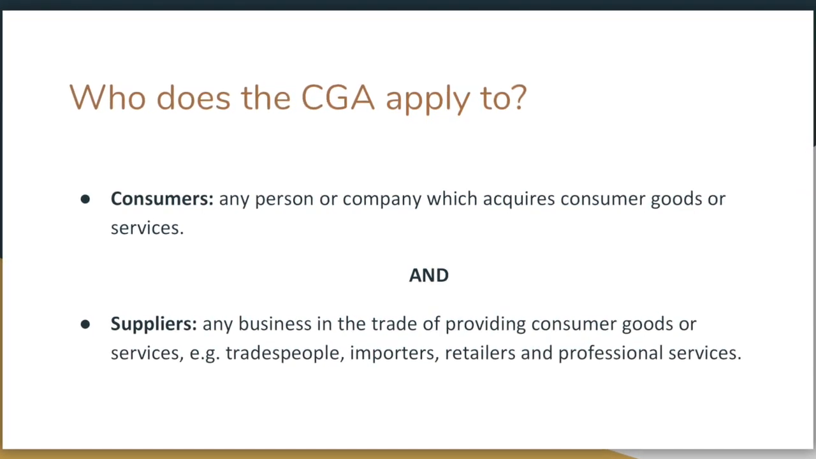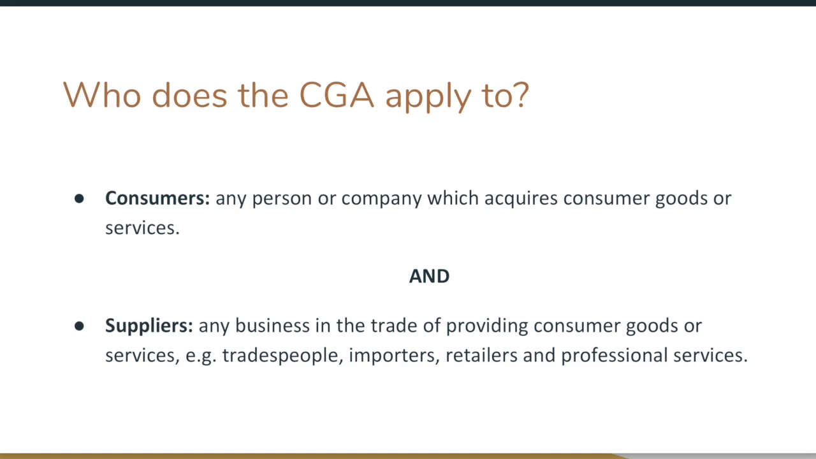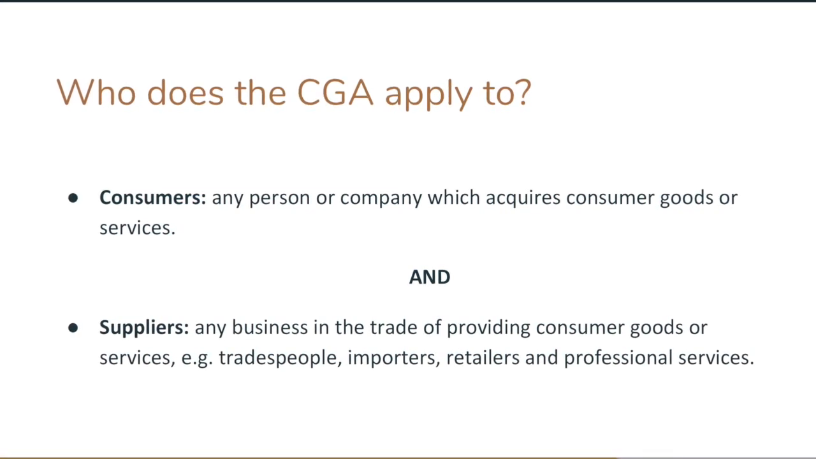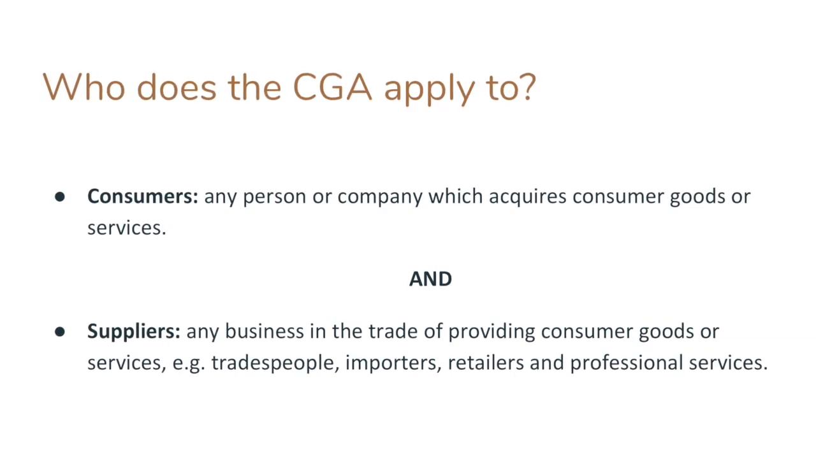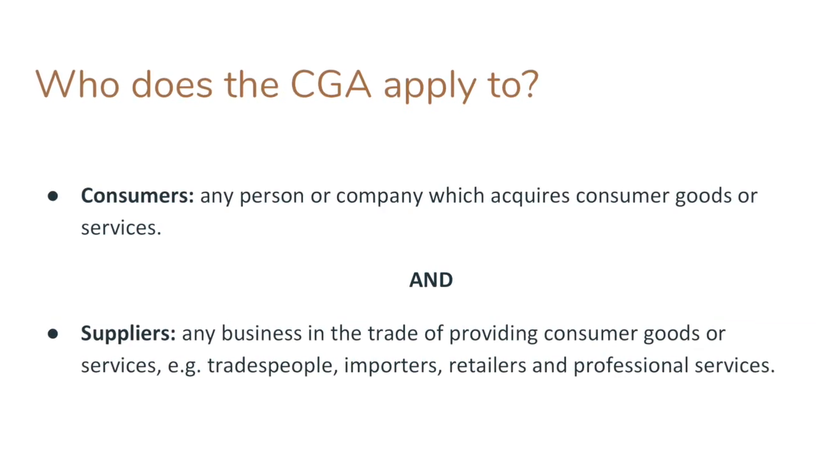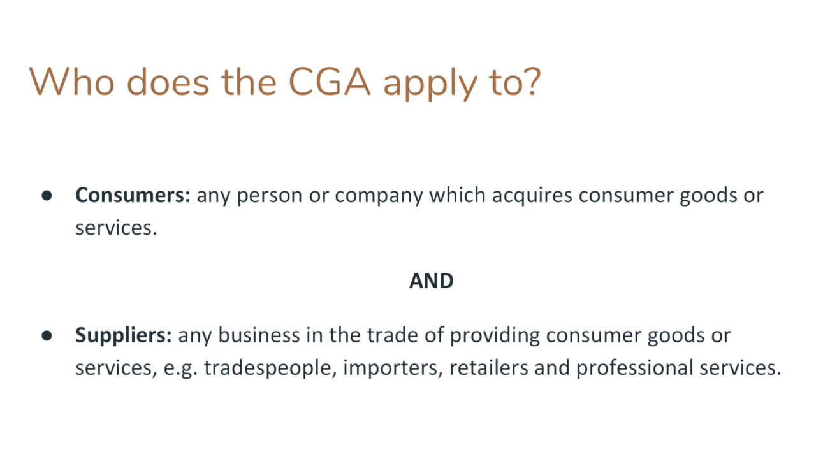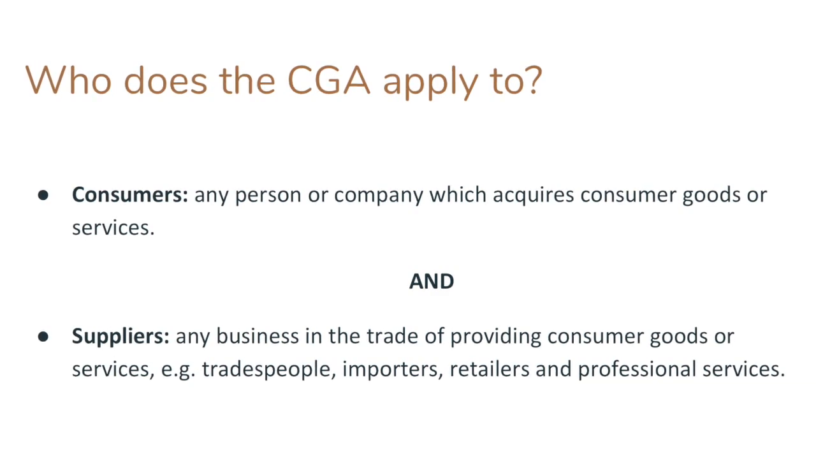However, a supplier will only come under the CGA if they are in the trade of providing the good or service. This means that a supplier must normally be in the business or industry of providing goods and services. For example, a retail store such as PB Tech is in the business of selling computers and falls under the